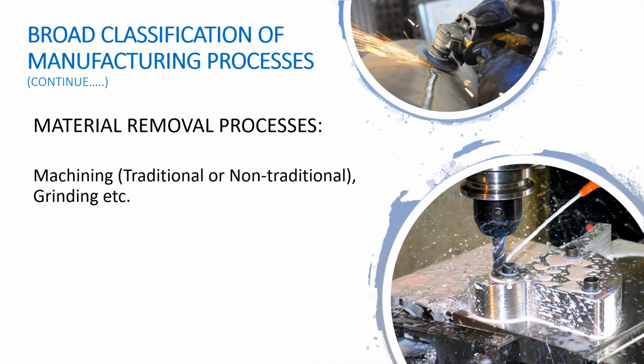Look at the picture placed on the right side at the bottom of the screen. This image shows a machining operation carried out on a CNC machine. CNC machines are used where precision work is needed. We can say CNC machines are the advanced version of lathe and milling machines.